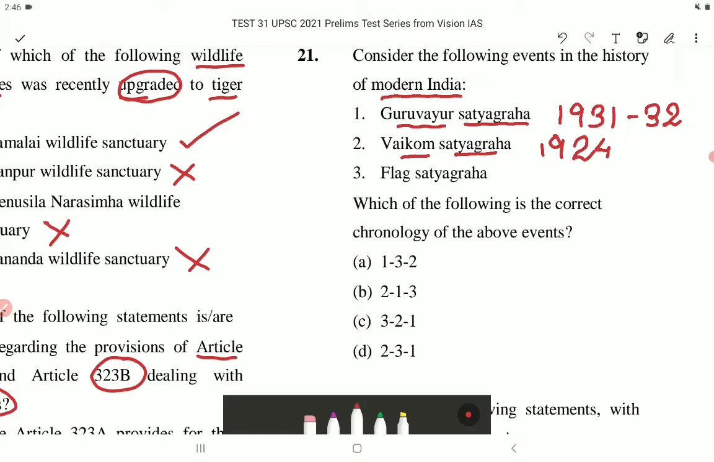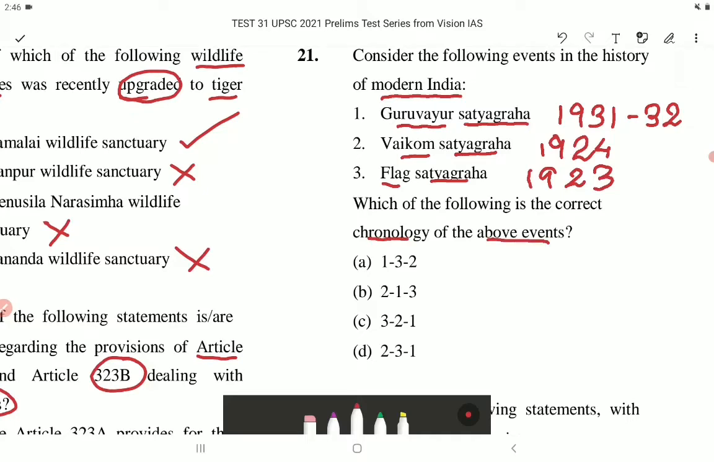Now let's come to number 3, that is Flag Satyagraha. Flag Satyagraha was a peaceful civil disobedience movement of the freedom struggle of India, in which people were hoisting flags everywhere under the right to hoist the national flag. The movement mainly took place in Nagpur in 1923. Which of the following is the correct chronology of the above events?